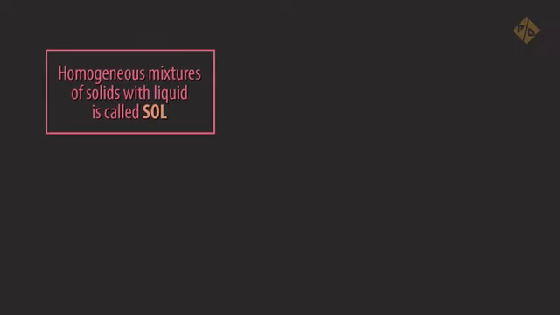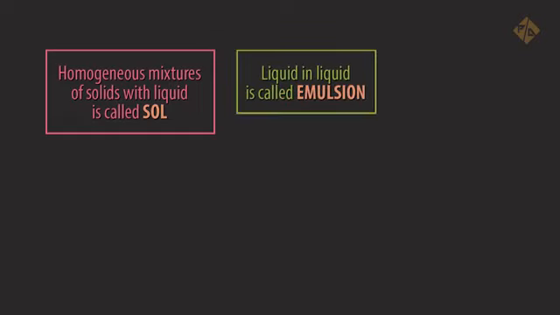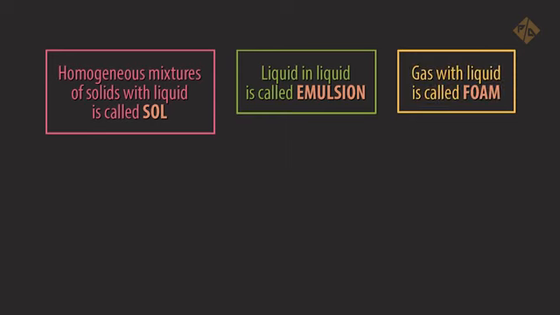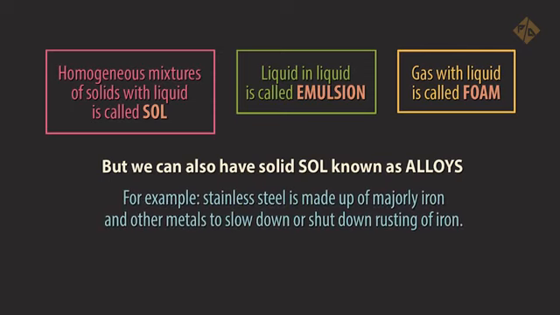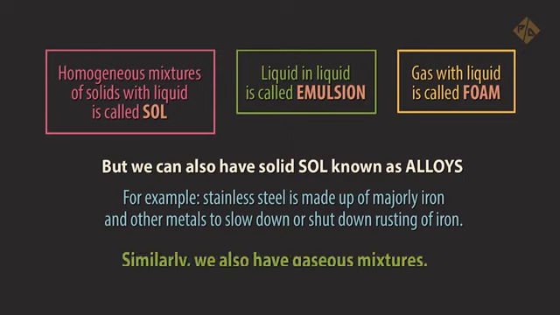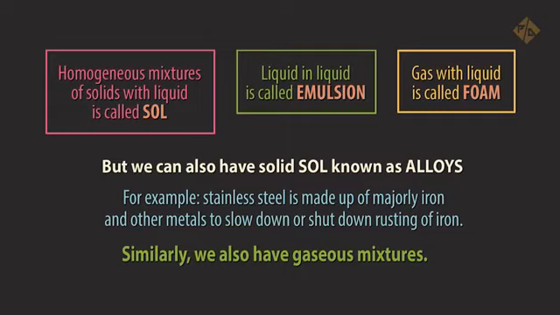Homogeneous mixtures of solid with liquid are called sol. Liquid in liquid is called emulsion. Gas with liquid is called foam. But we can have solid sol, known as alloys. For example, stainless steel is made up of majorly iron and other metals to slow down or shut down rusting of iron. Similarly, we also have gaseous mixtures.